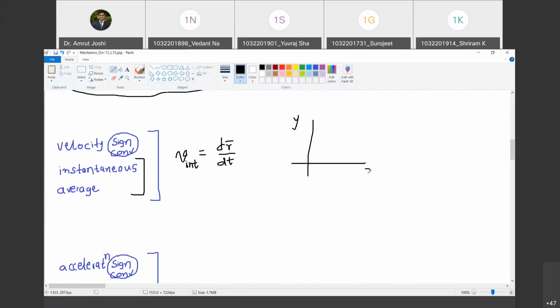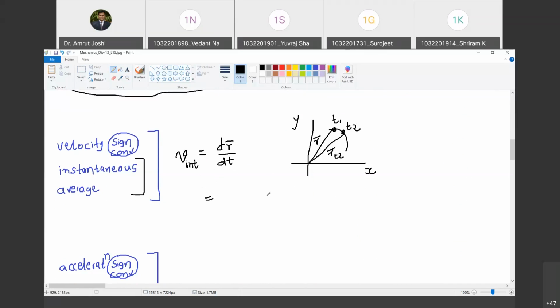So let us say we are considering a motion of a particle in the xy plane, and during time instant t equal to t1 and time instant t equal to t2, this was r bar at time t equal to t1 and this is the r bar at time t equal to t2. So what is dr bar?